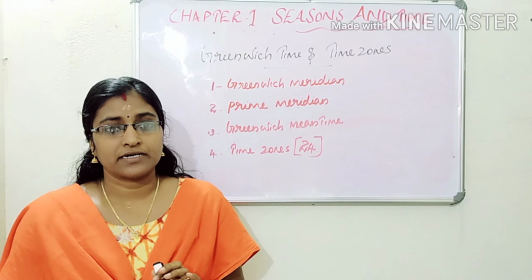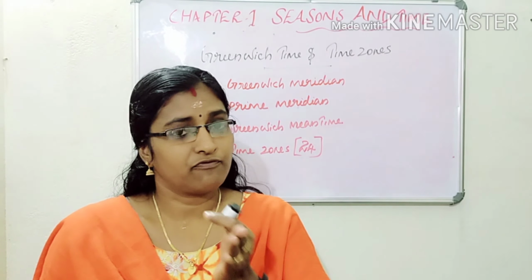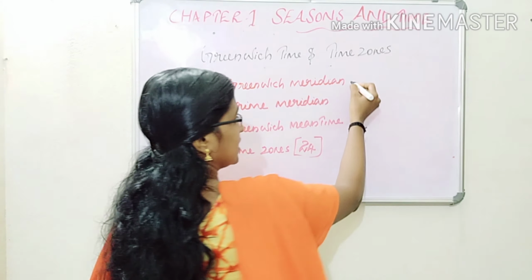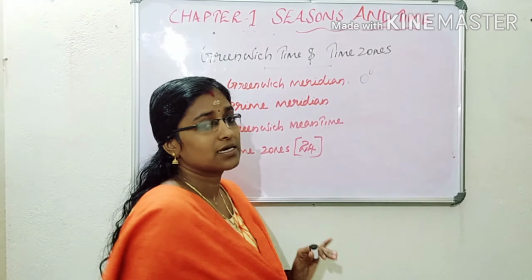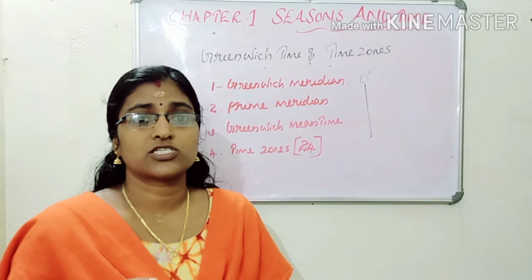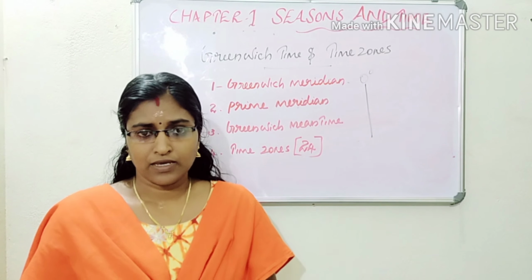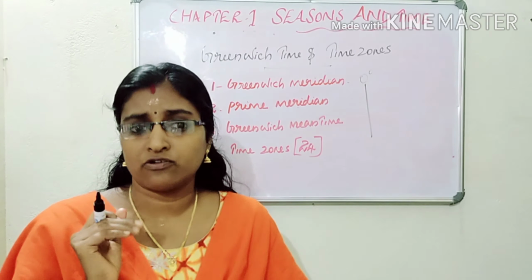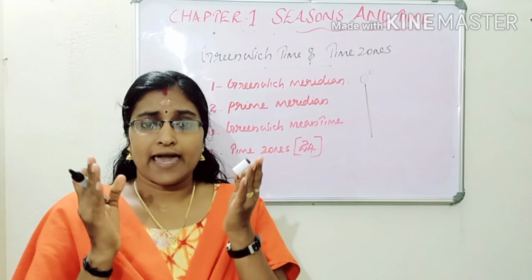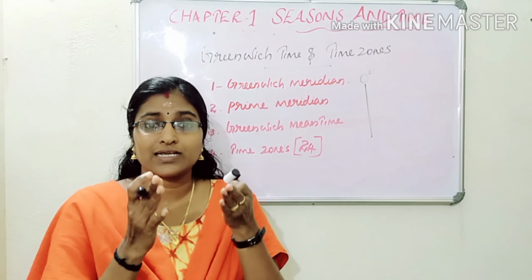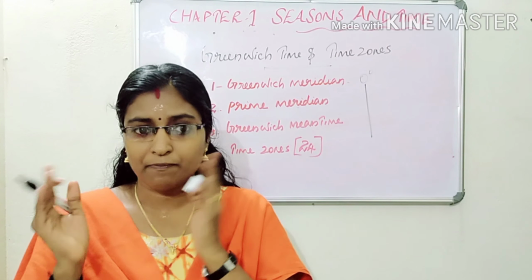Now listen my dears, we already studied what the Greenwich line is. The 0 degree longitude is known as the Greenwich Meridian. Then another doubt: how did that line get the name Greenwich? No doubt it acquired its name from the place Greenwich. Greenwich is a place name.